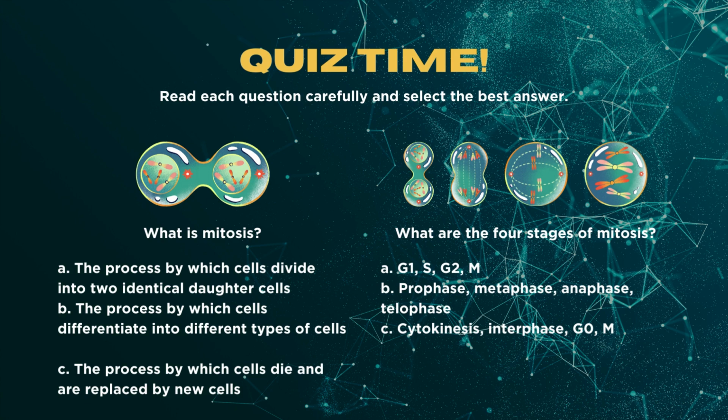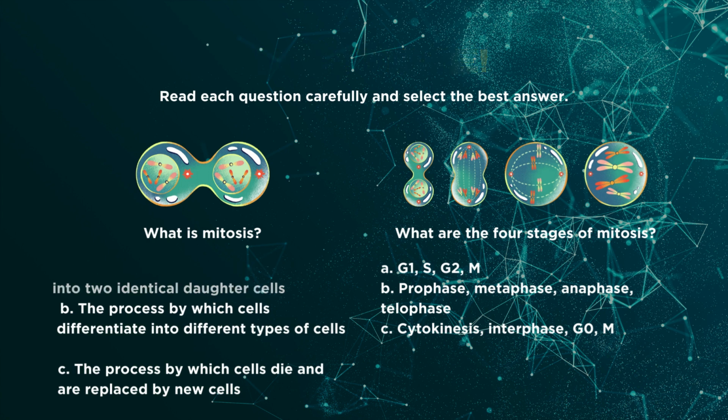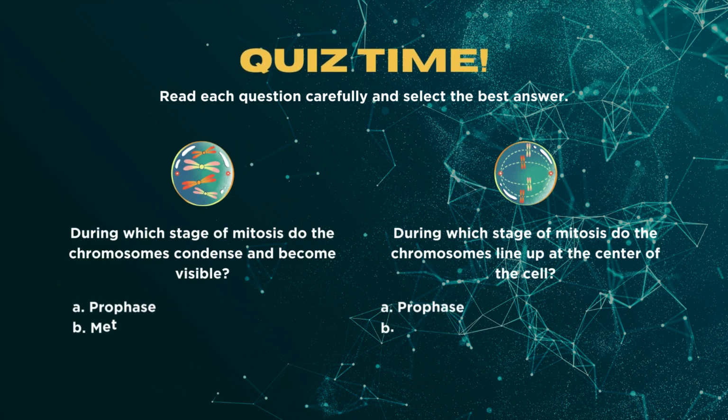Second question, what are the 4 stages of mitosis? 1. G1, S, G2, M. 2. Prophase, metaphase, anaphase, telophase. 3. Cytokinesis, interphase, S, M. Third question, during which stage of mitosis do the chromosomes condense and become visible?